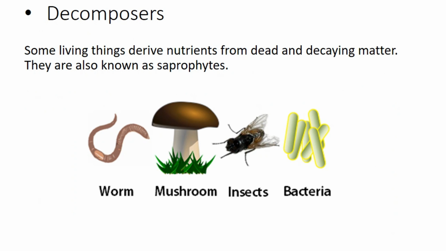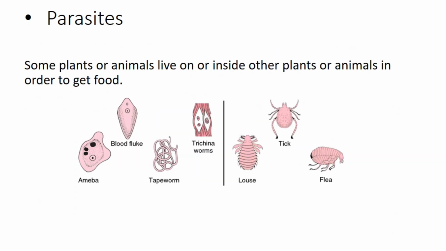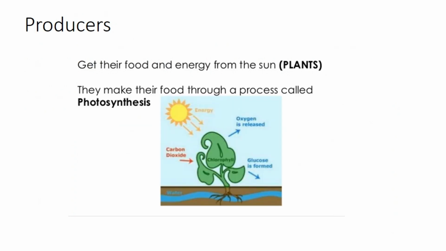Decomposers. Some living things derive nutrients from dead and decaying matter. They are known as decomposers or saprophytes. Worms, mushrooms, insects, bacteria, these are all examples of decomposers. Some plants or animals live on or inside other plants or animals in order to get food, like worms, fleas, ticks. All these are examples of parasites. Now, we're going to discuss producers, consumers, and decomposers in detail one by one.